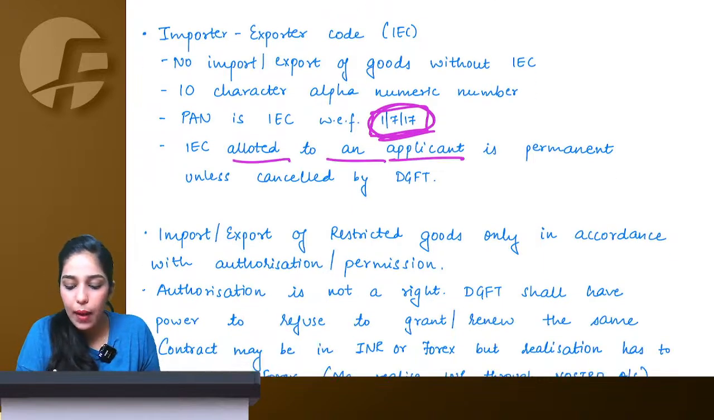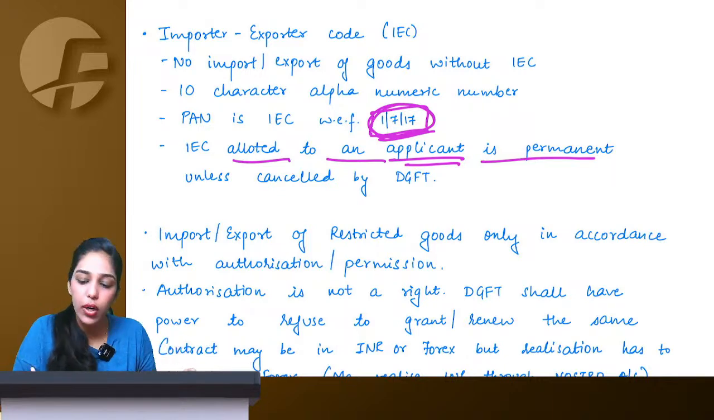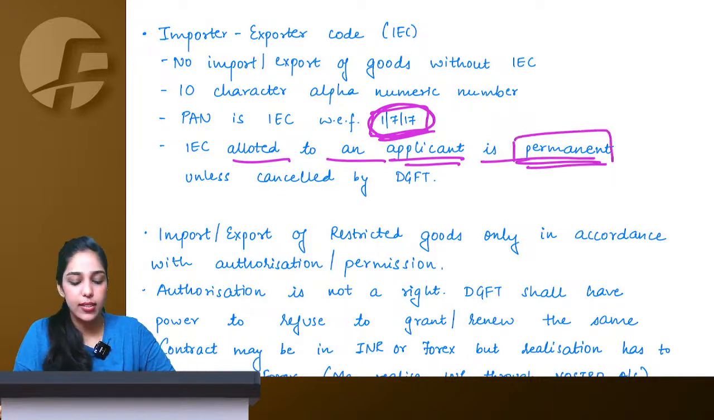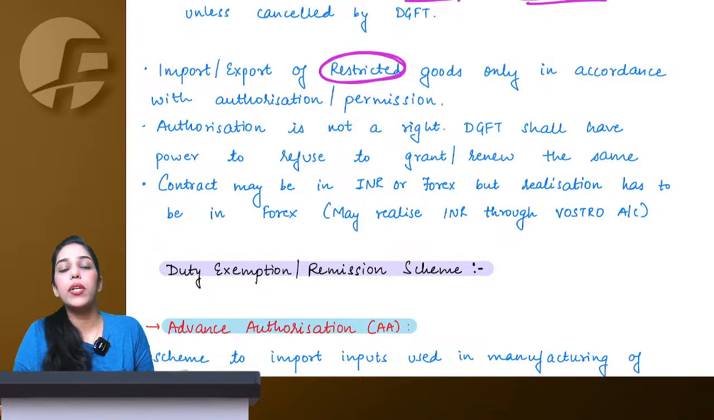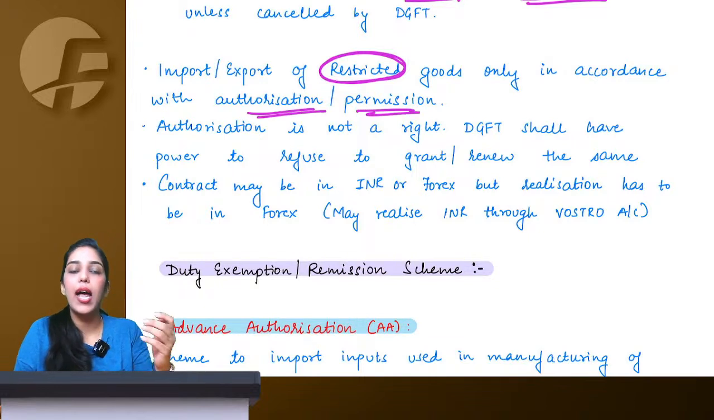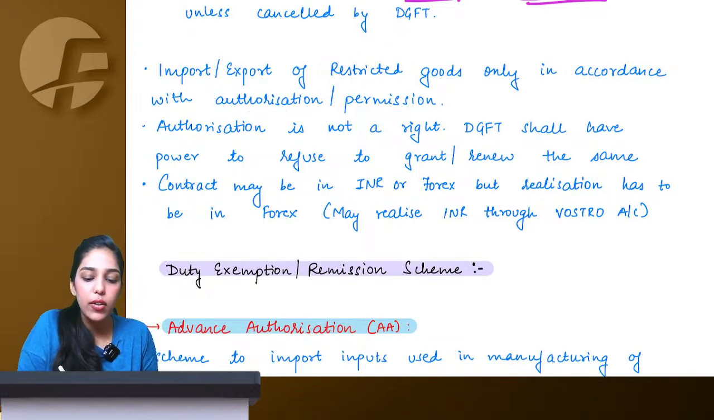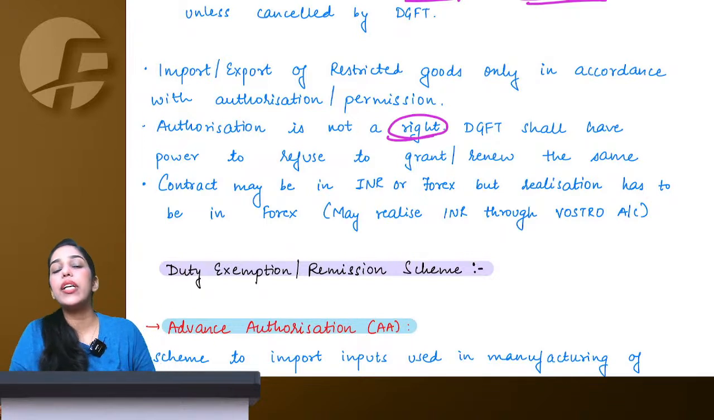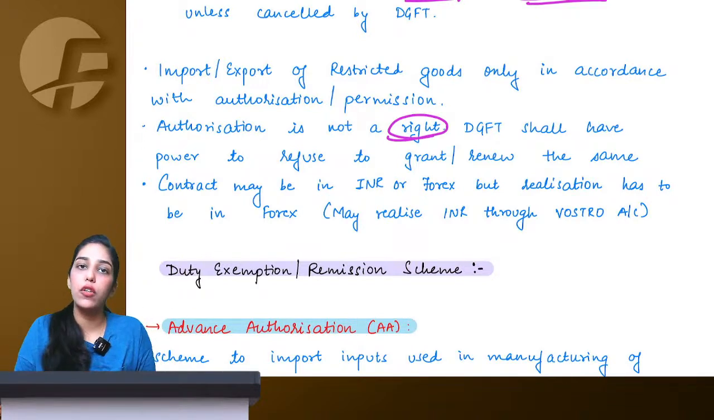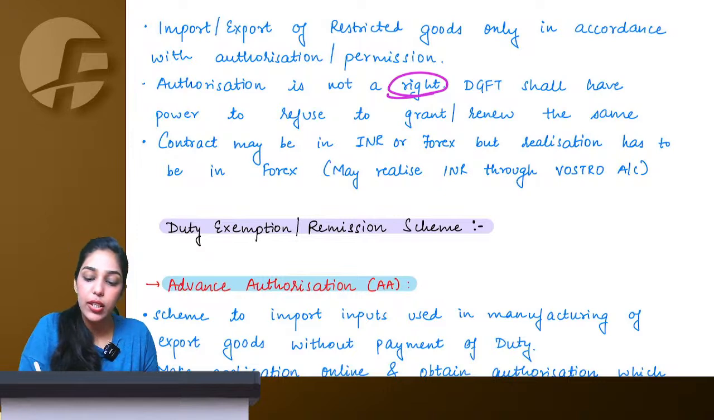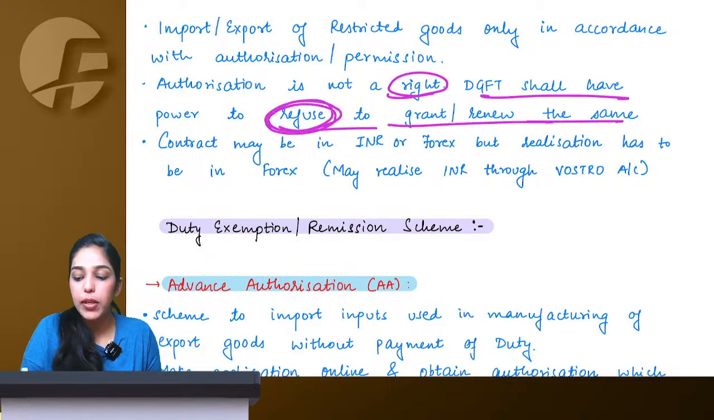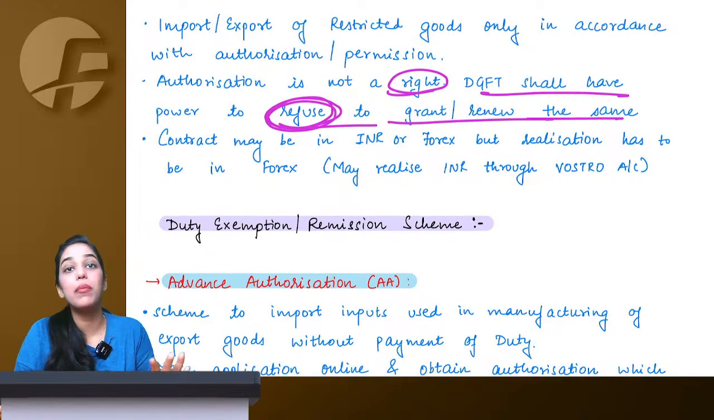IEC allotted to an applicant is permanent. Now, once they give you IEC code, it is permanent only unless DGFT cancels it. And for certain goods which are restricted, you can carry out import export only if you have permission, authorization, as already explained. Also understand, authorization is not your right. Means today if I go to DGFT and say that I want to import these particular goods, and if DGFT denies me, I cannot claim it as my right. No, DGFT has this power that if I make an application for authorization, they can very well refuse to grant me or renew my authorization. It is not my right.